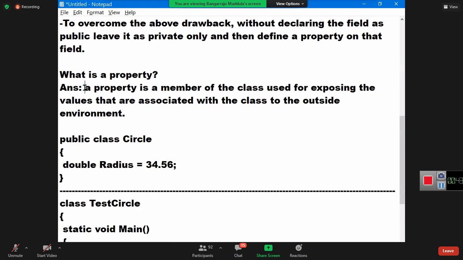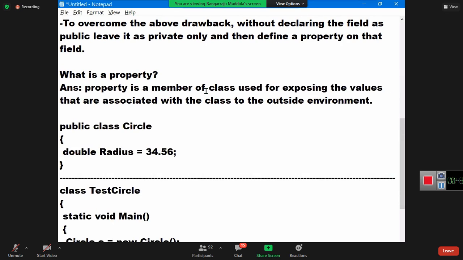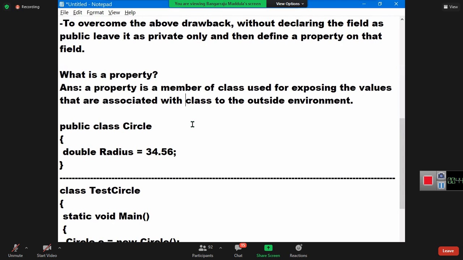Okay. So what is the property? Property is a member of class used for exposing the values that are associated with class to the outside environment. We are going to expose the values of a class to the outside environment.